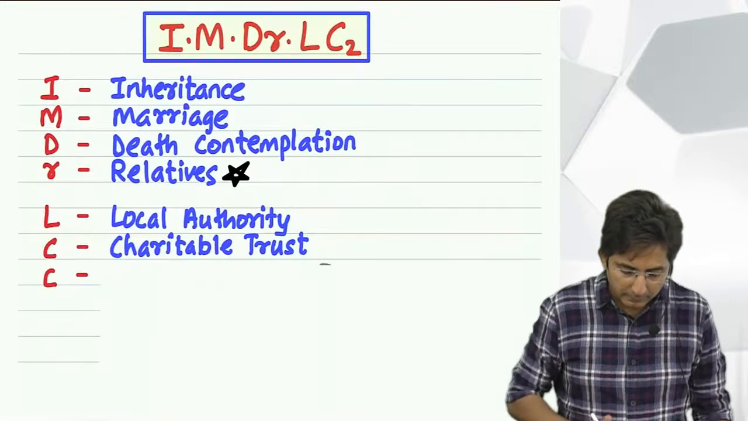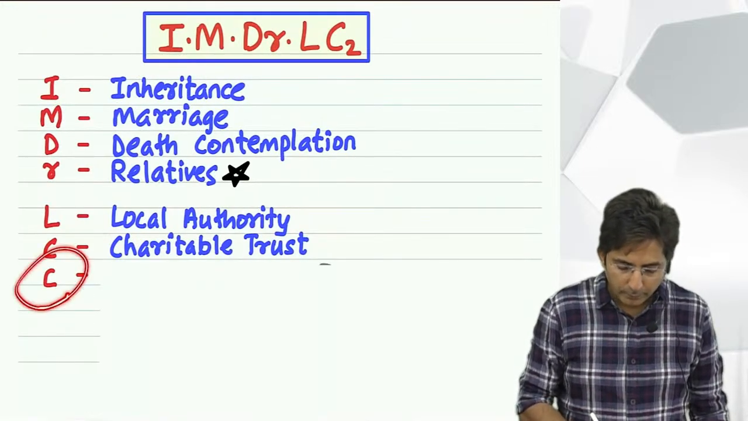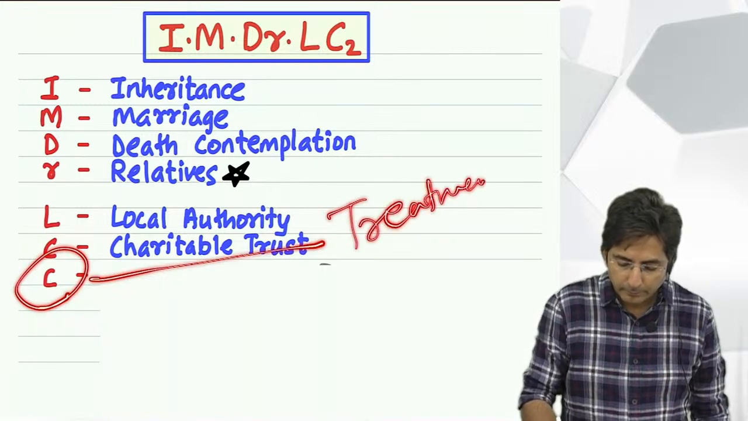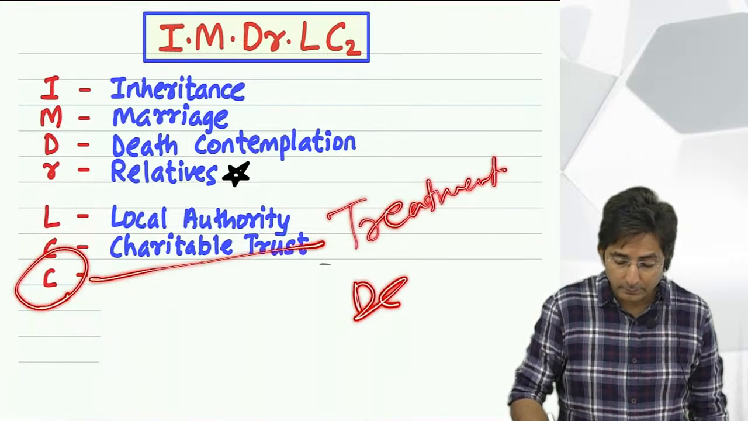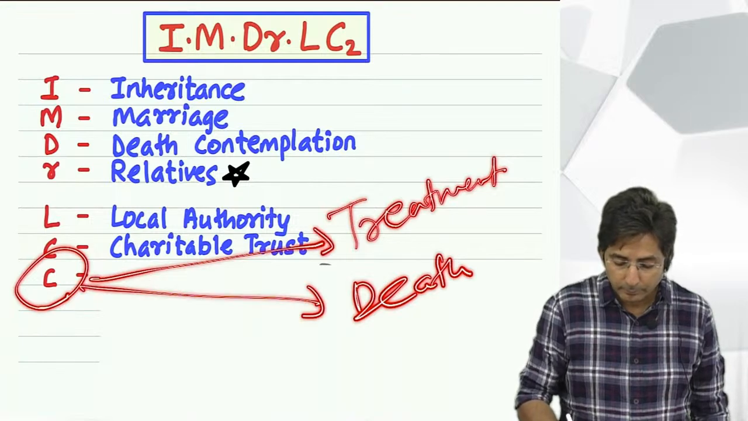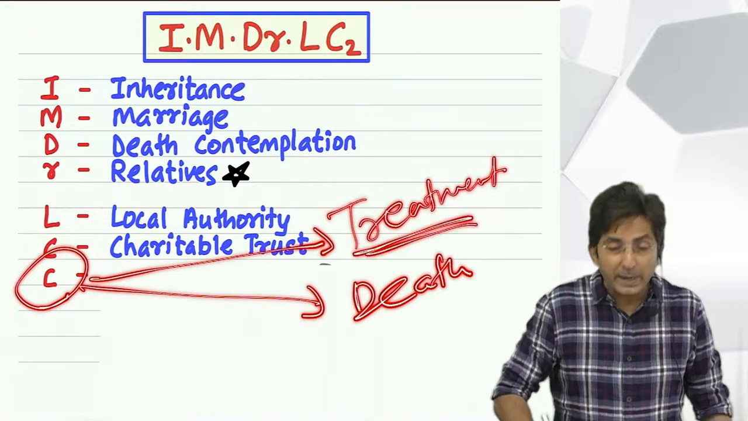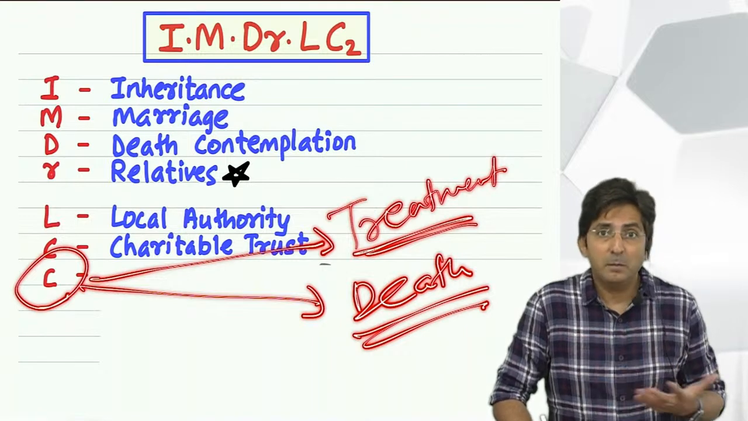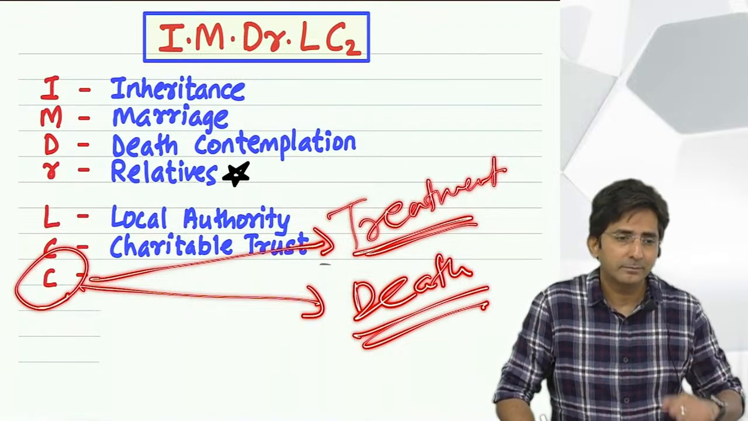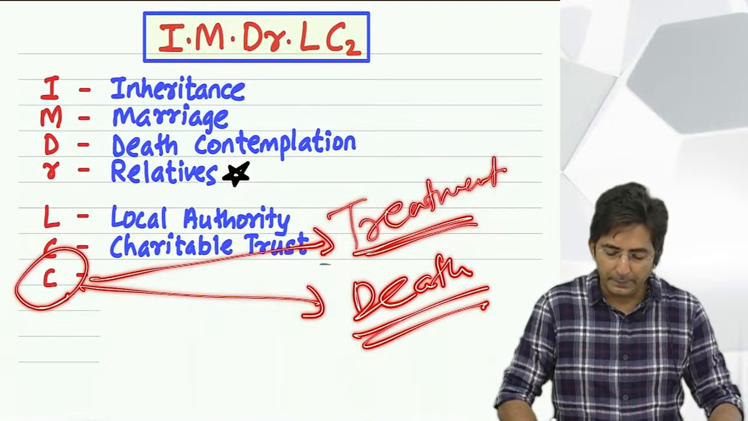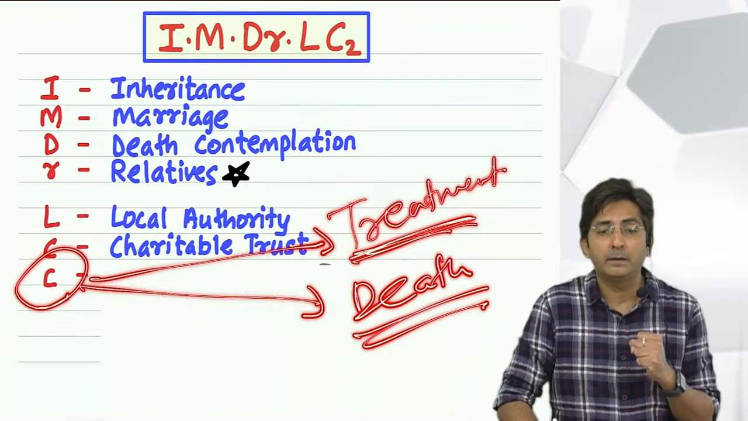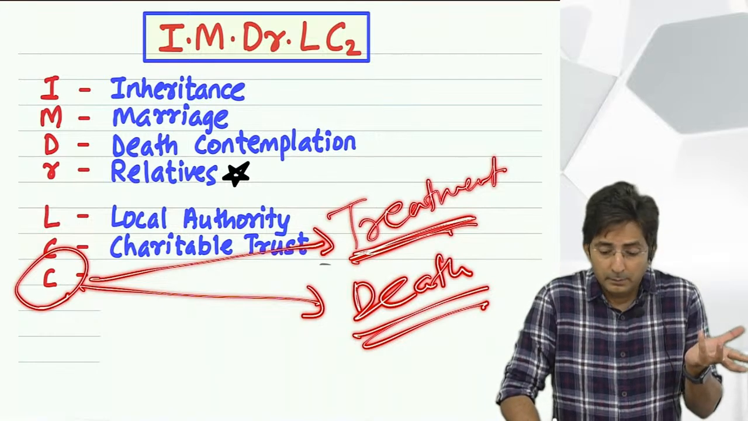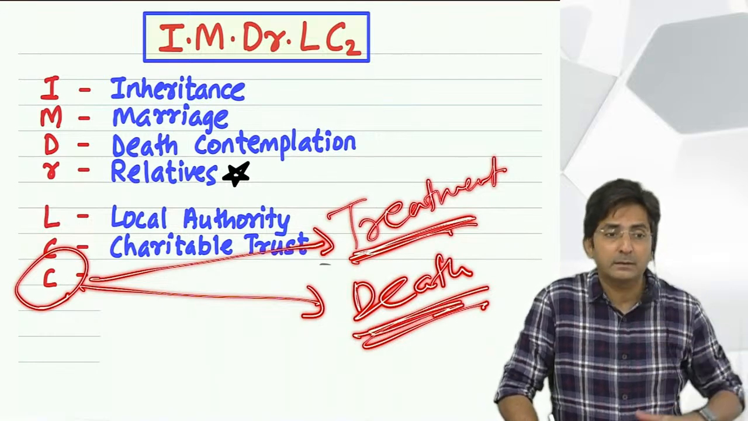But see, there are two points in COVID: COVID treatment and COVID death. In COVID times, you might have noticed some people got help in treatment, and some people got help in death. Help in treatment, why do you need it? Because treatment requires a lot of expense in hospital. But why does someone get money on death?